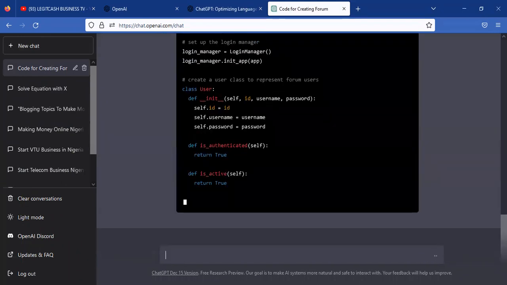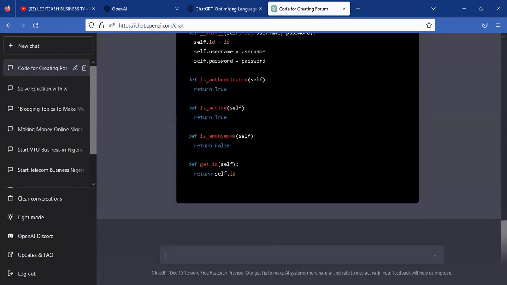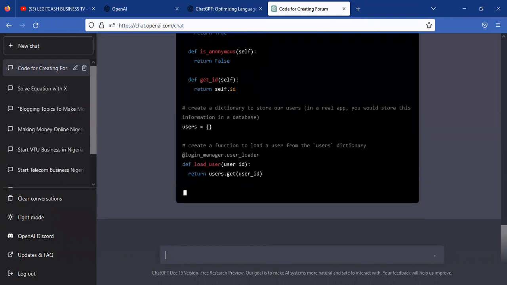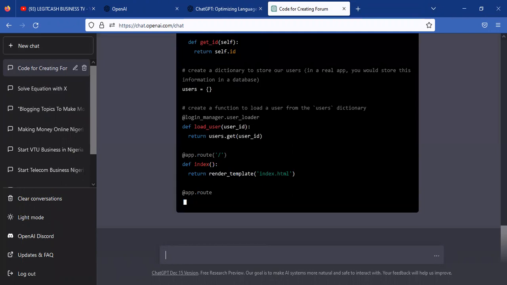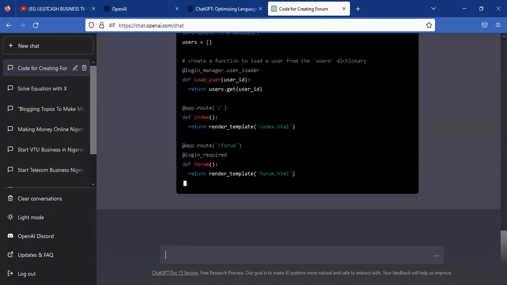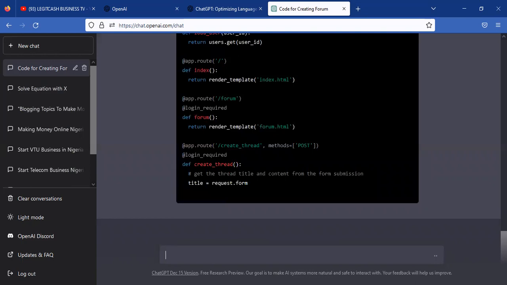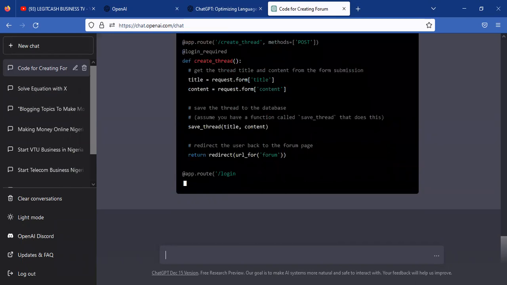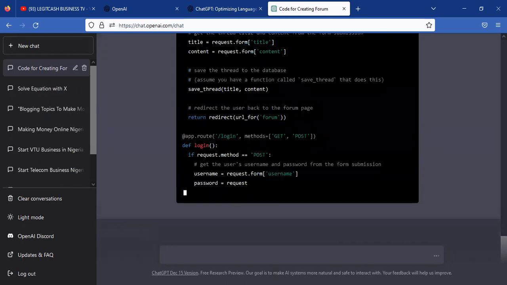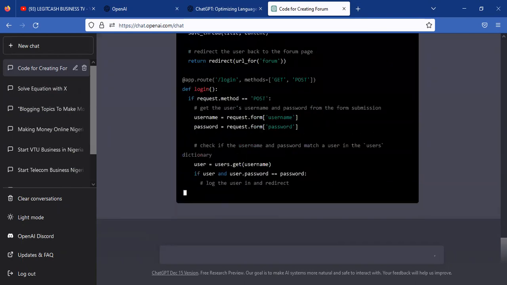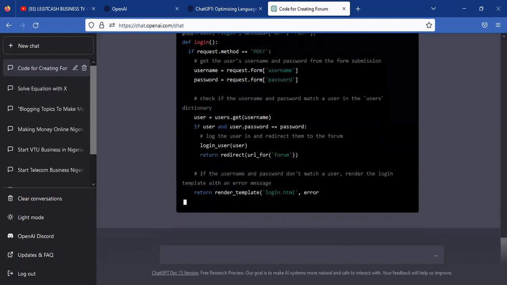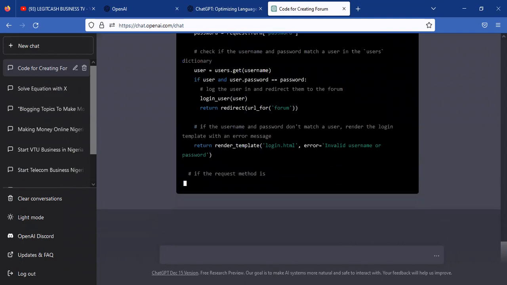If you're a developer, this is the time, don't mistake that. This is a time you can utilize the privilege given to you by this OpenAI to further enhance your career. You can see that this intelligent OpenAI goes further to explain how I can add registration, because you have to ask intelligent questions to get intelligent answers, just the way it is on Google. You need to ask Google intelligent questions to get intelligent answers.